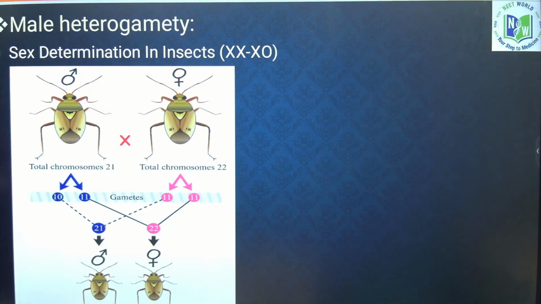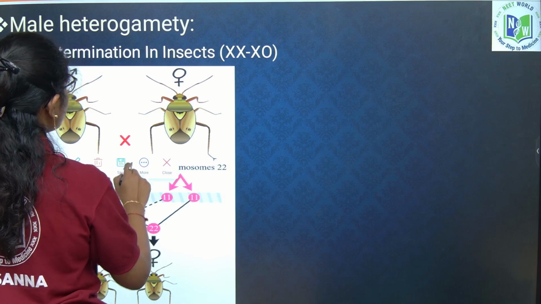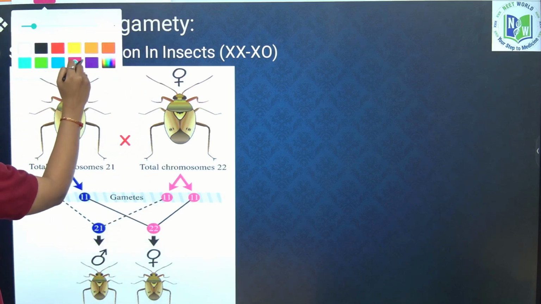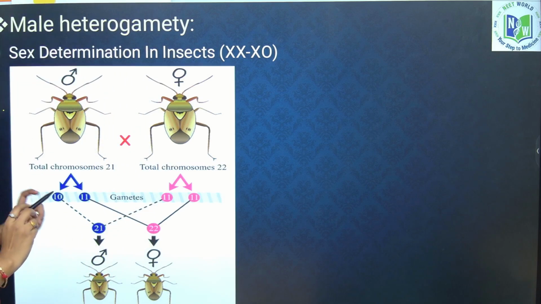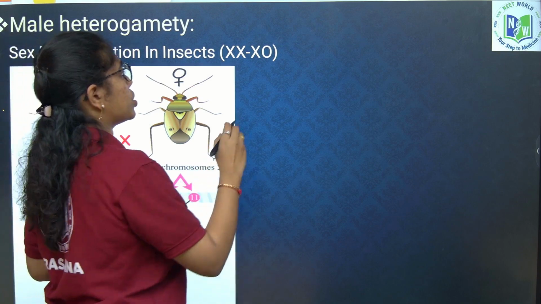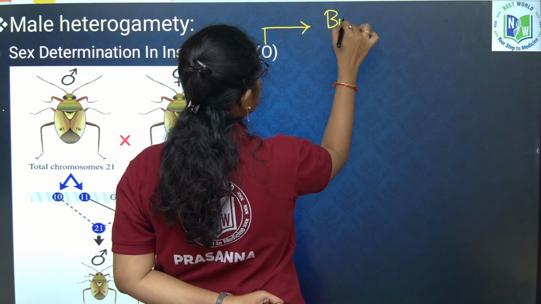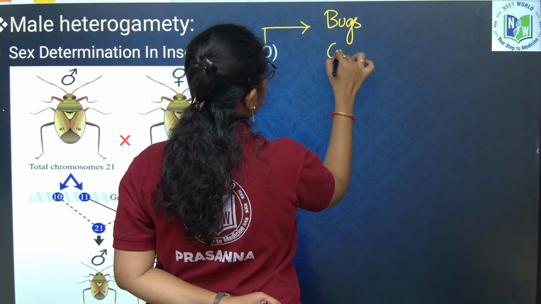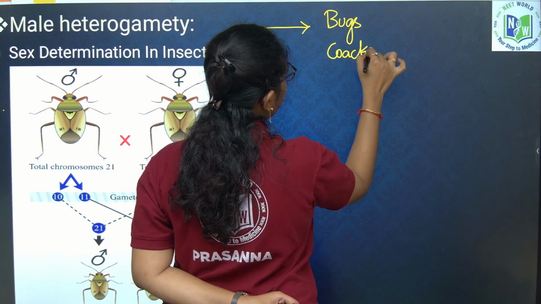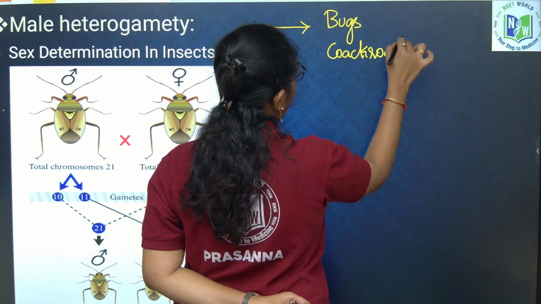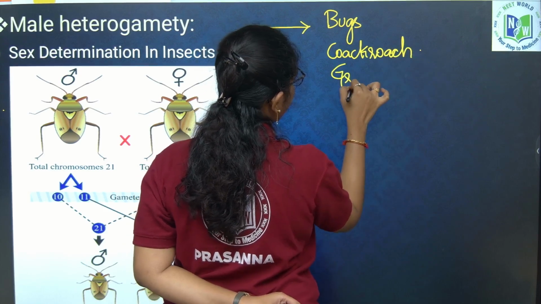First, XX-XO type of sex determination, that is male heterogamety. Most important thing is you have to remember the examples for each type. Examples for XX-XO are bugs, cockroach and grasshopper.